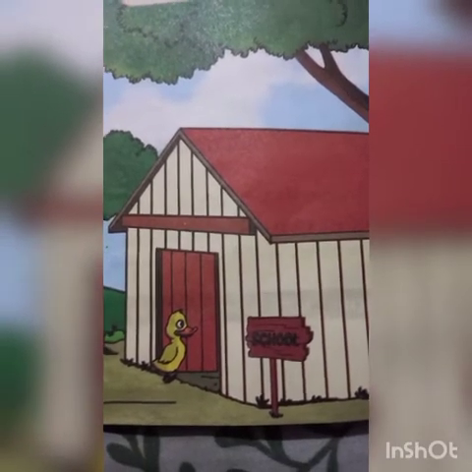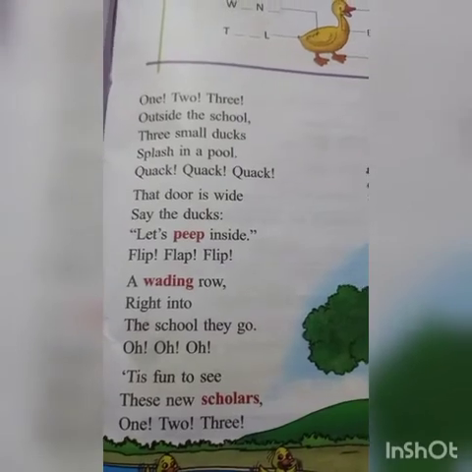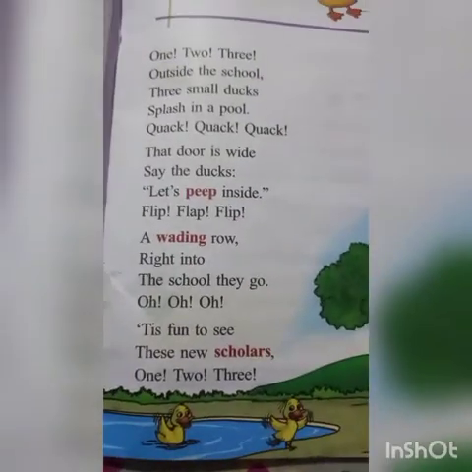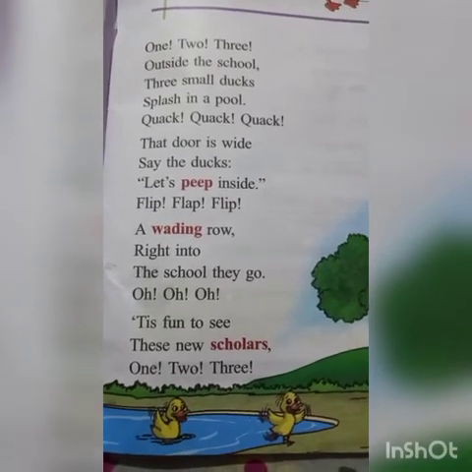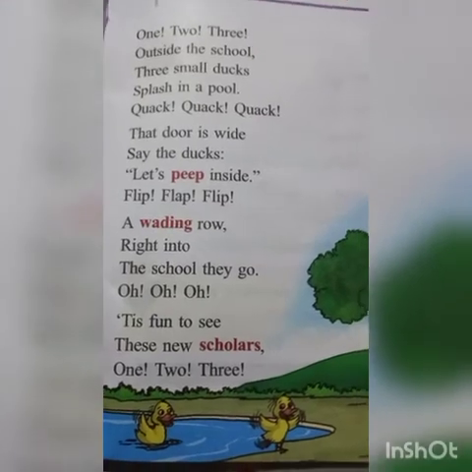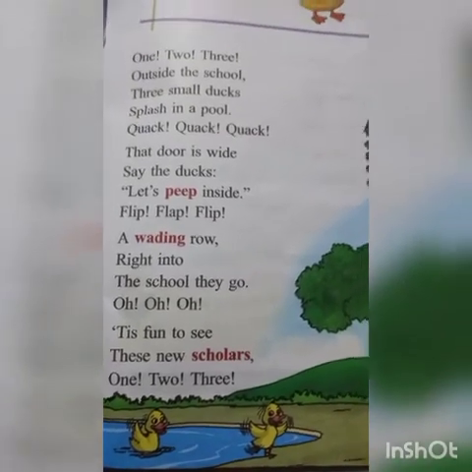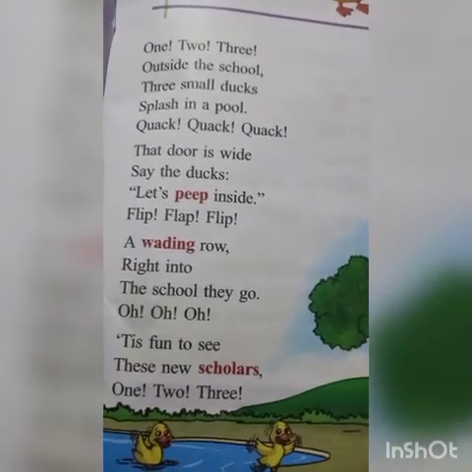There's a board written school there. Now they are outside the school, and what are they doing? They splash in a pool. Here they are playing in the water and they are making a sound, quack, quack, quack. That door is wide, say the ducks. Let's peep inside.